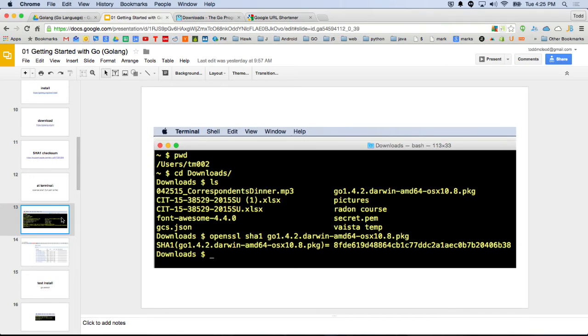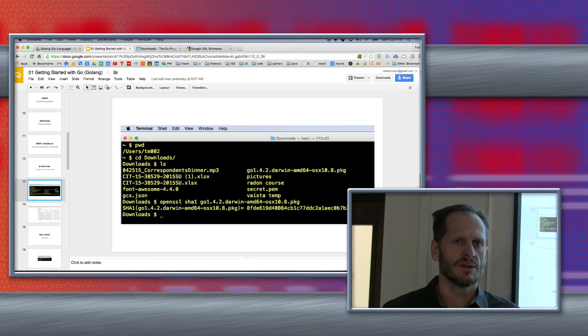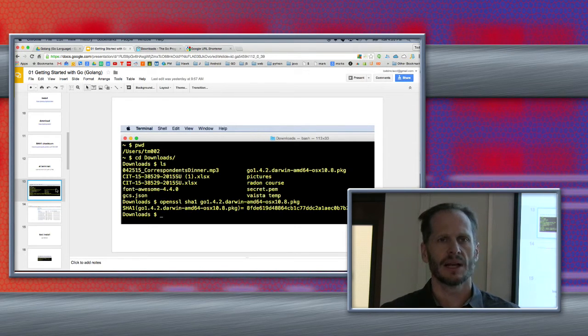The command line is like the old way that people used to interface with computers before we had graphical user interfaces. And so there were two main types of operating systems out there with two different command systems. One was a Unix-based operating system, and it's still true today. And then the other is a Windows-based, DOS-based operating system. So DOS is going to use different commands at the command line than Unix-based computers.